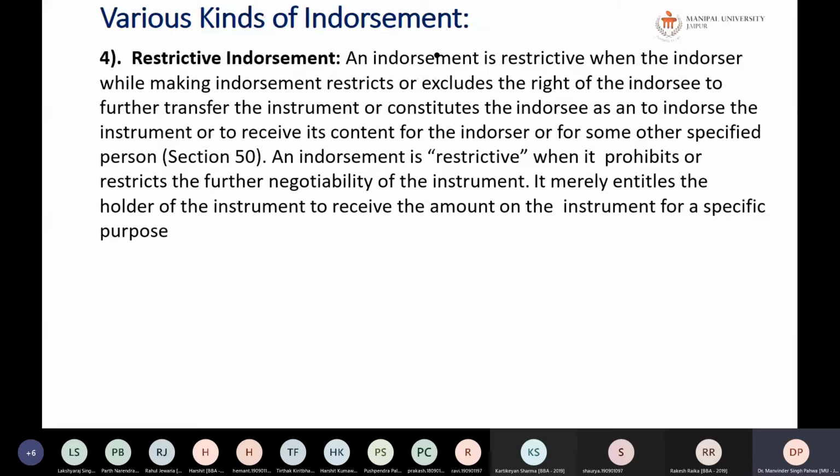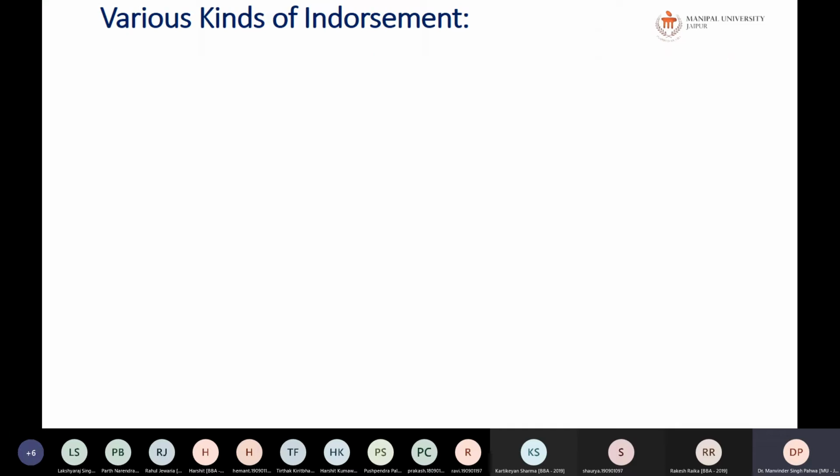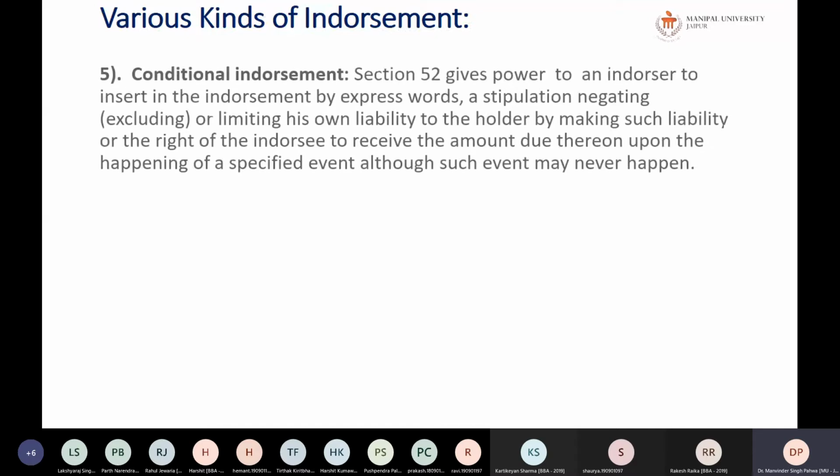This constitutes the endorsee as an agent to endorse the instrument or receive its content for the endorser or some other specified person, but he cannot further endorse it. It prohibits or restricts the further negotiability of the instrument. So it merely entitles the endorsee to receive the amount which is there in the instrument itself.